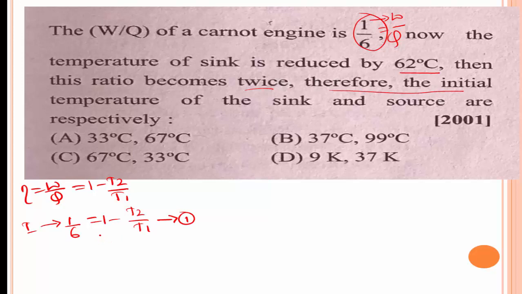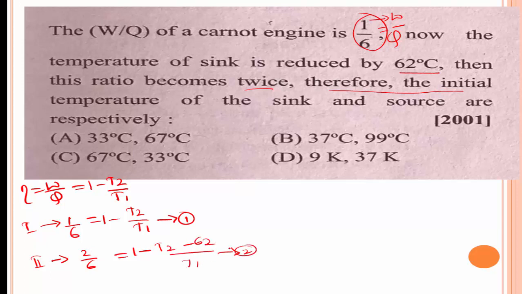Then the temperature of the sink is reduced by 62 degrees Celsius and the ratio becomes twice. In the second case, 2 by 6 is equal to 1 minus (T2 minus 62) divided by T1.